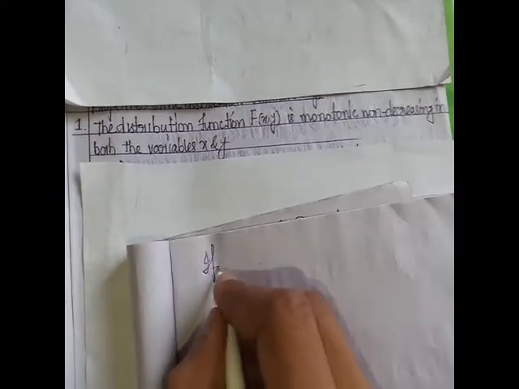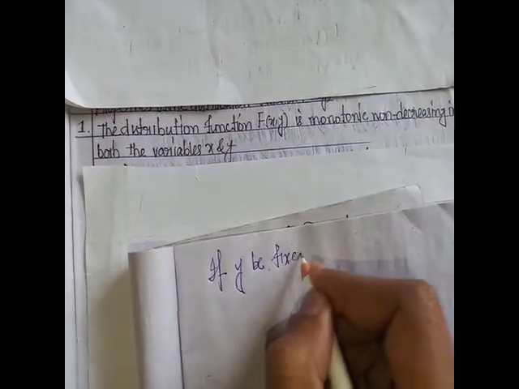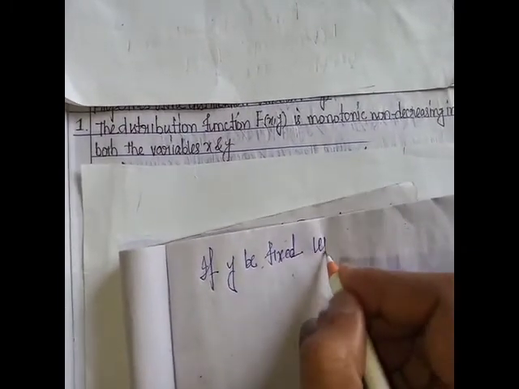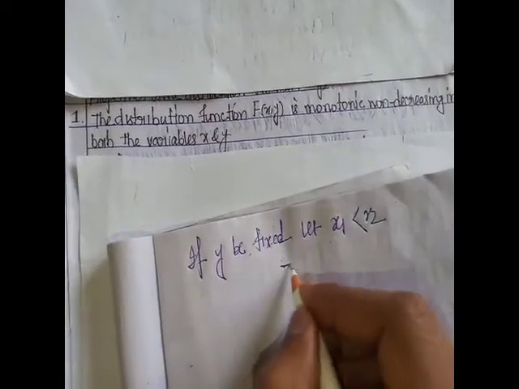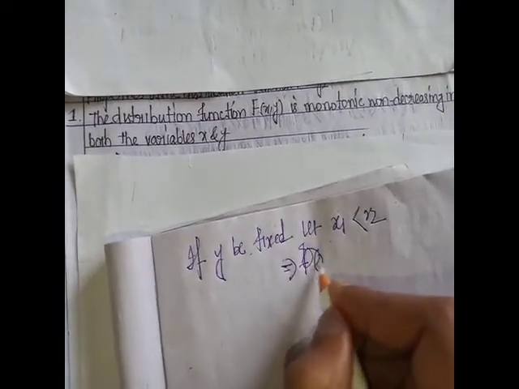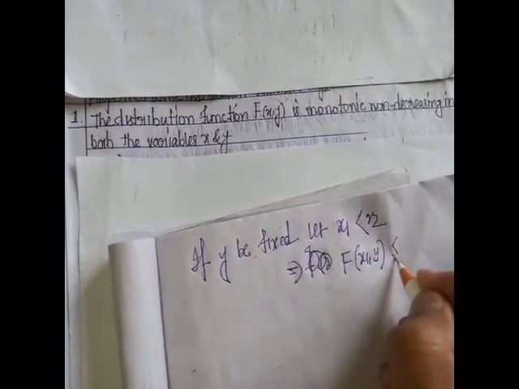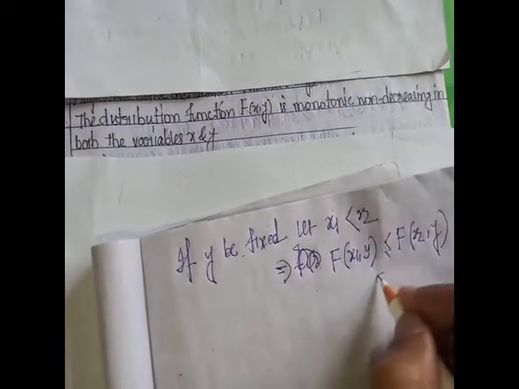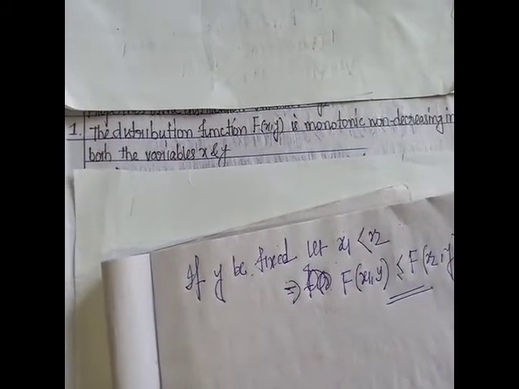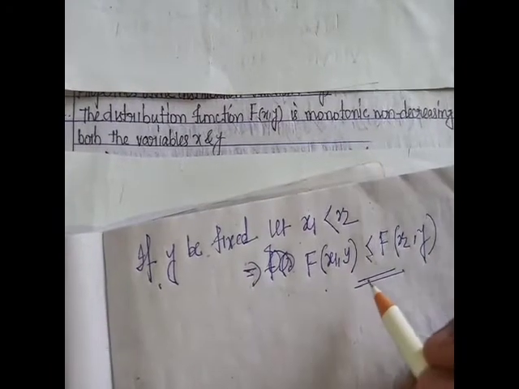If y is fixed, let x1 be greater than x2, then F(x1,y) is greater than or equal to F(x2,y). This is monotone non-decreasing, or monotone increasing, in x, since y is fixed.